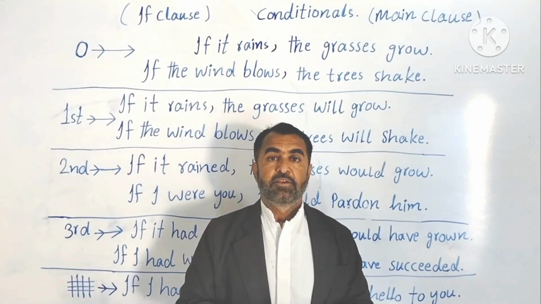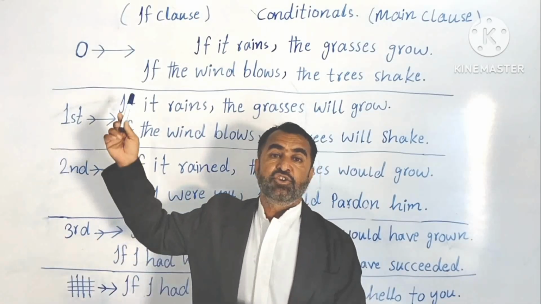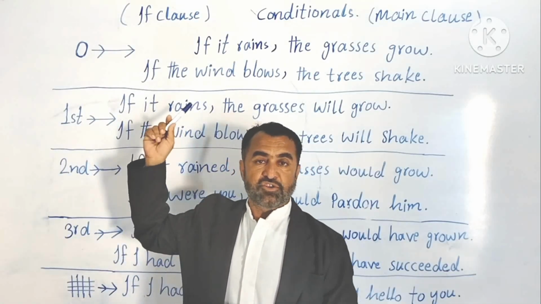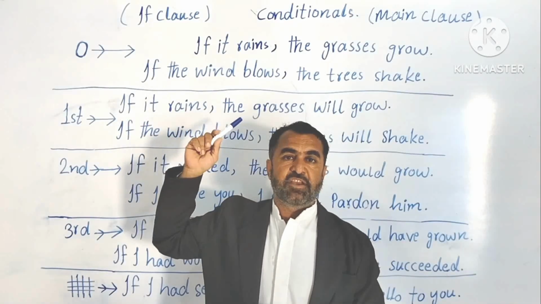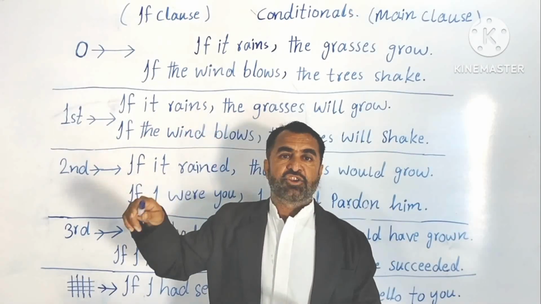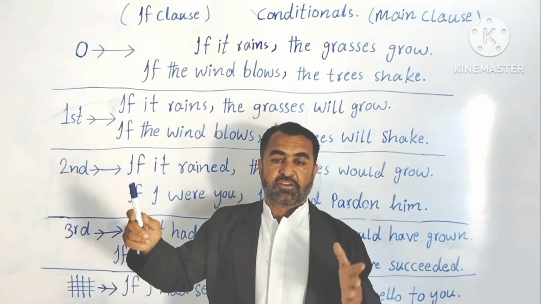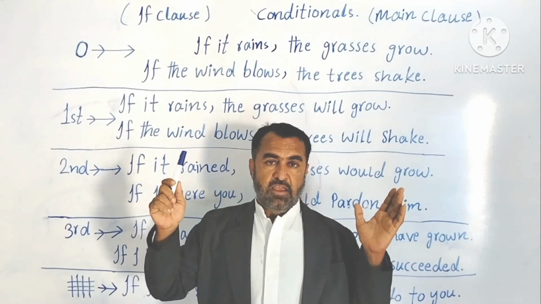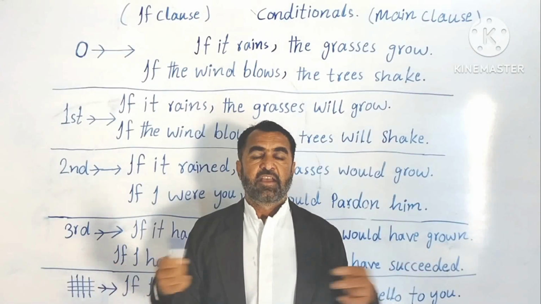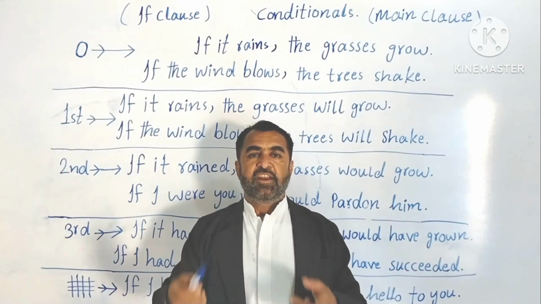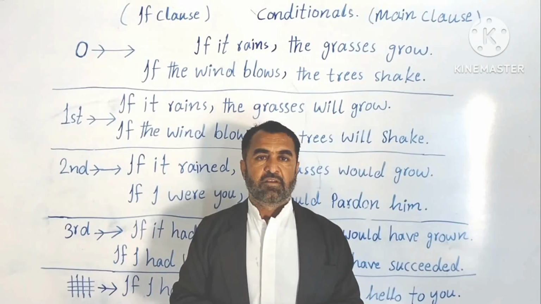Understood? So these are universal truths or general truths, facts that are acknowledged, admitted, or agreed upon everywhere, not only here and there.